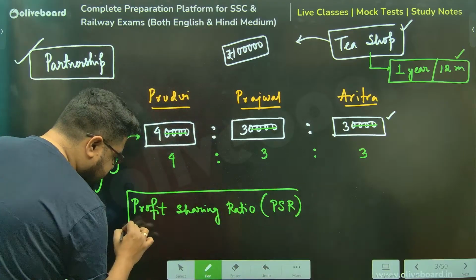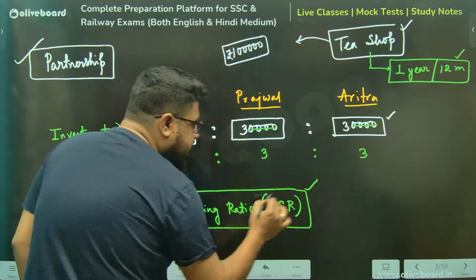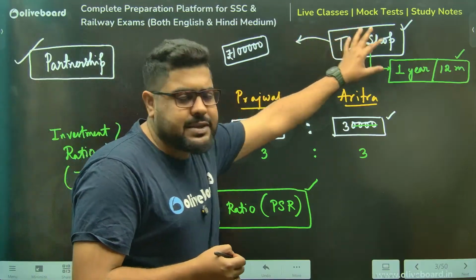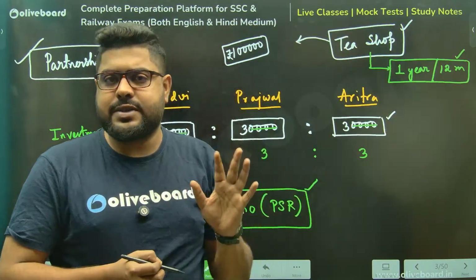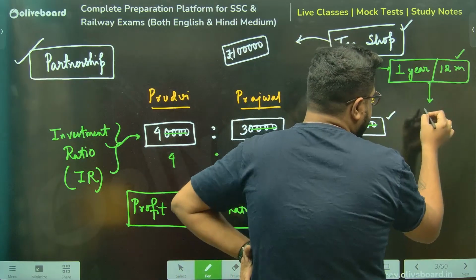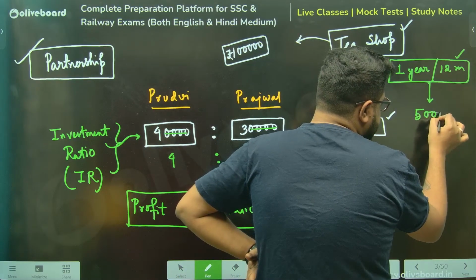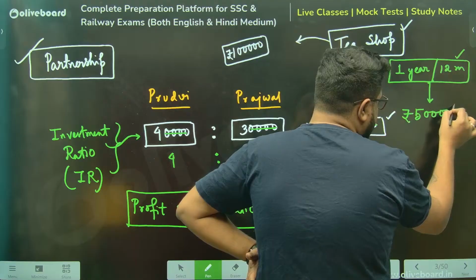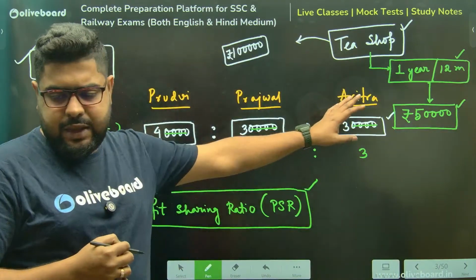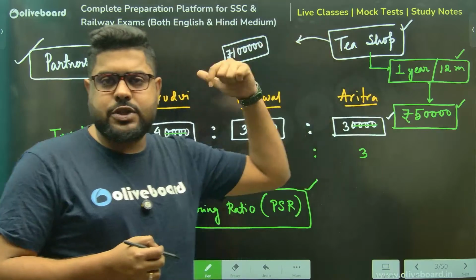Meaning this is the ratio in which we will share our profits, because I'm running a business, so it will give me some profits. Let's say after a year, I made a profit of 50,000 rupees in total, all three of us. Now, please understand, if I say 50,000, let's do one thing.